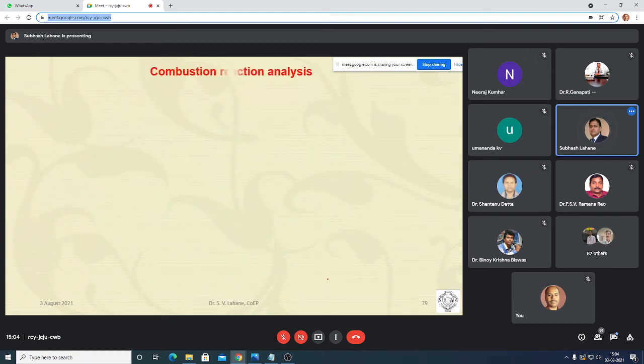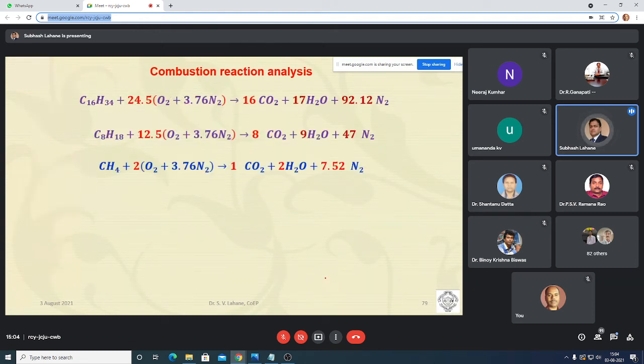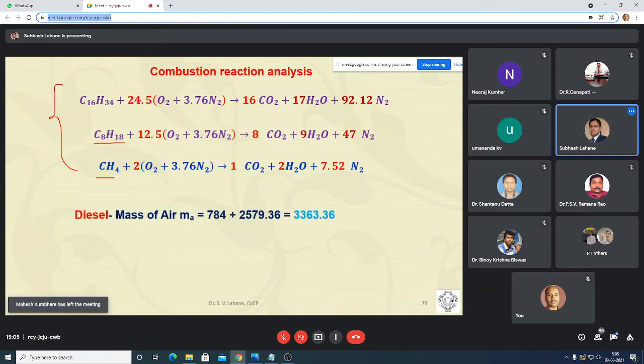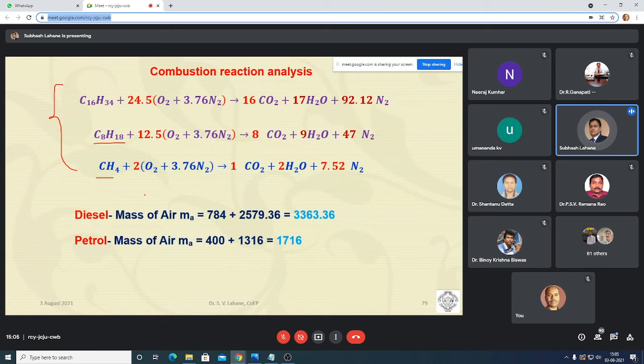Now if you compare the combustion of these three reactions, these are the combustion of diesel, this is the combustion reaction for petrol, and this is for methane. Now you see here, the mass of air required for diesel is 3363.36.